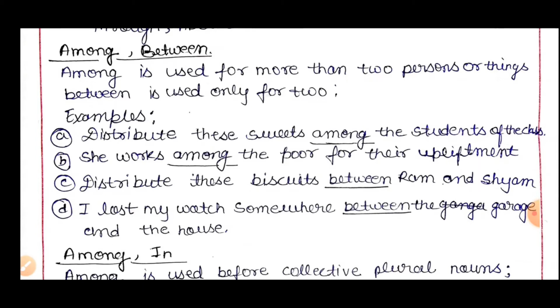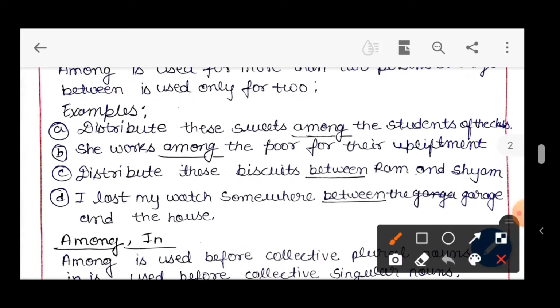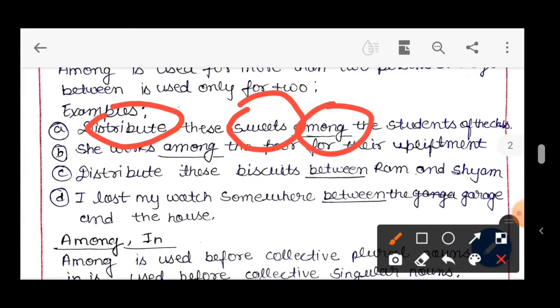Distribute these sweets among the students of the class. Here the word distribute means giving, providing. Sweets, among. These words define the whole sentence. It means there are a number of students in the class, and the sweets are being given to everyone.